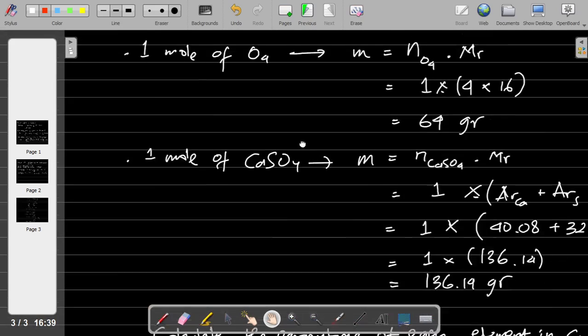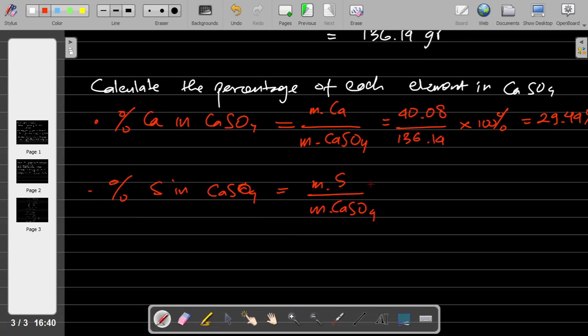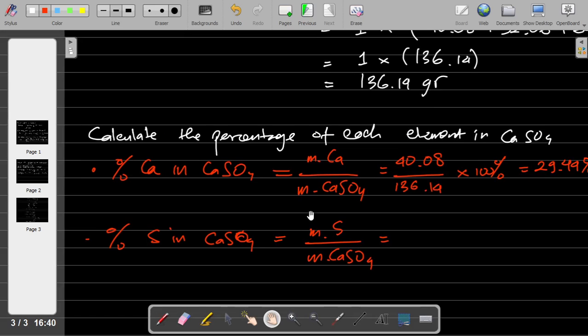Now the second one is the percentage of S in CaSO4. So the mass of S divided by the mass of CaSO4.